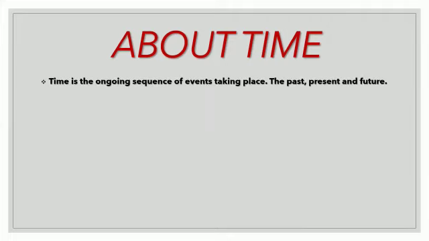Time is the ongoing sequence of events taking place: the past, present, and future. So what do you remember about time? It is the ongoing sequence of events taking place. We already learned the concept of sequence in connection with numbers. So what do you remember about sequence? Sequence is like a series which has some connections. So when you define time in connection with sequence, time is the ongoing sequence of events taking place. It can be past, present, and future.